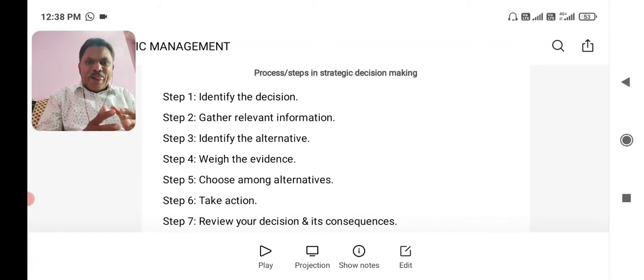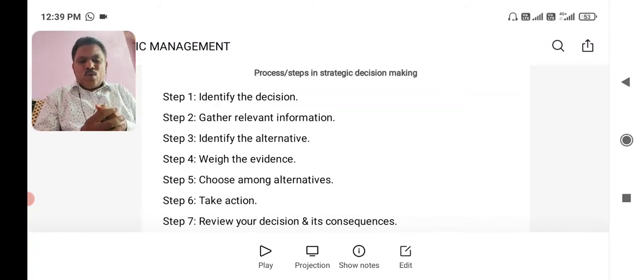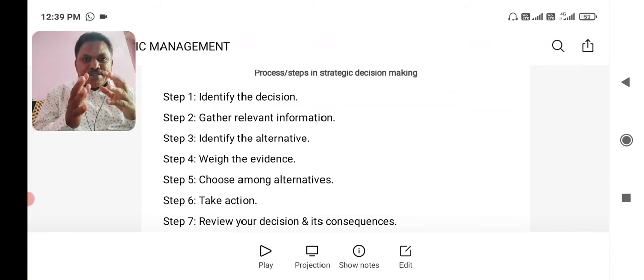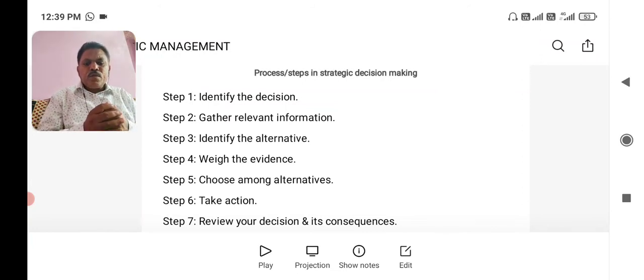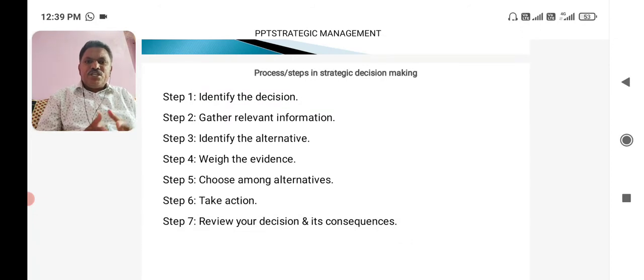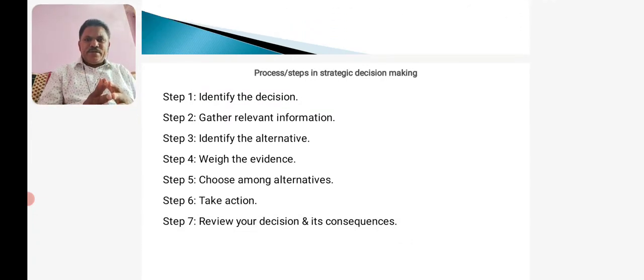What is required here? Communication strategy to the stakeholders. Once the decision is selected and implemented, now the communication strategy needs to be developed by the organization to communicate with the stakeholders about its implementation, about its formalities, about its benefits, and also resource identification, resource allocation, which also come under taking action or implementation.